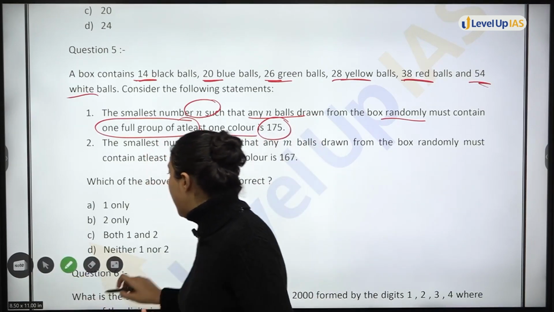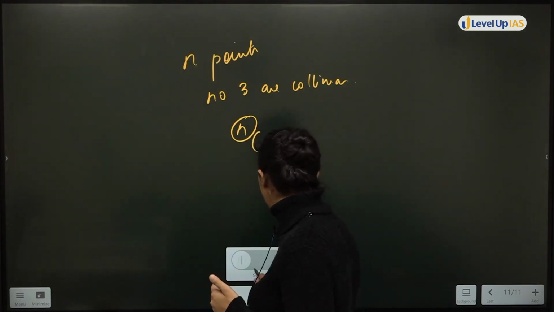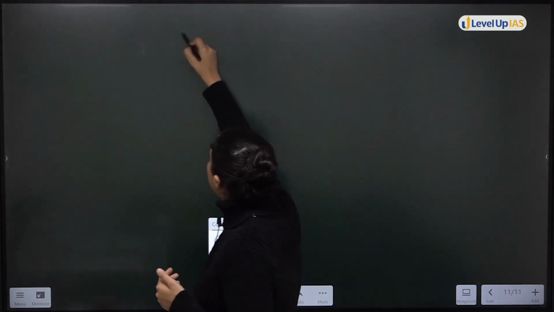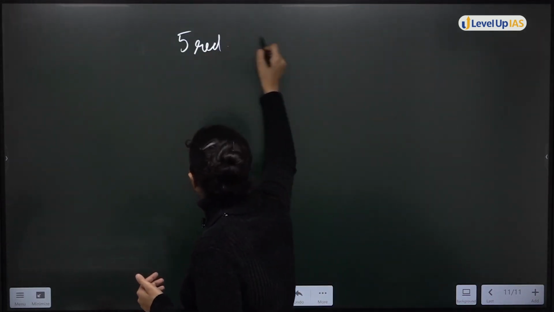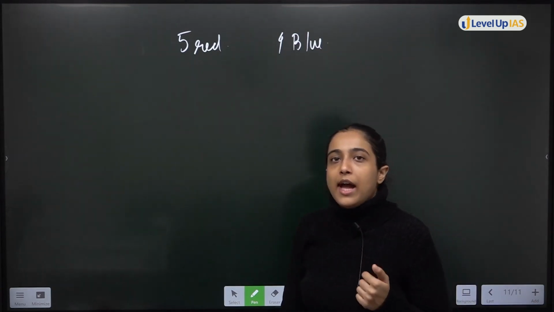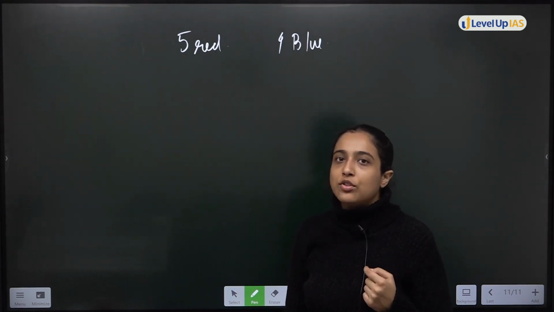So, for example, converting this into a smaller set, small values. If I have, let's say, 5 red, 4 blue balls, I want to make sure that I get at least one set completely, right? This is what I want to make sure.